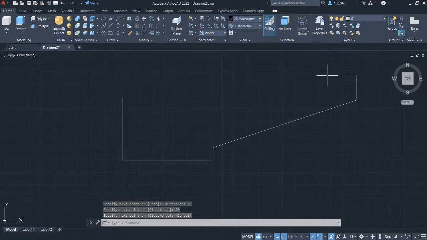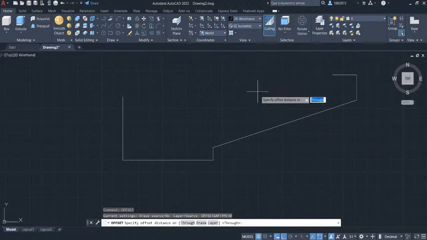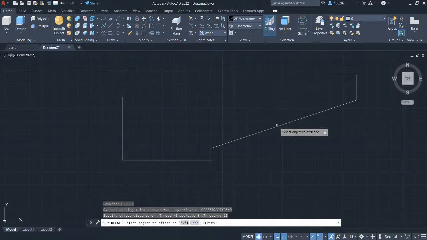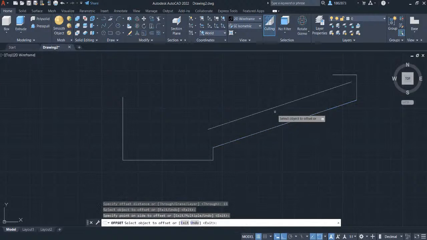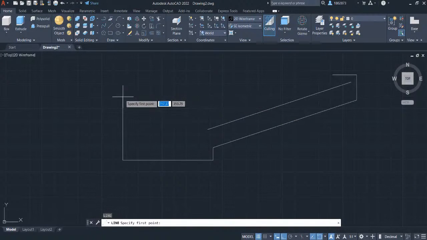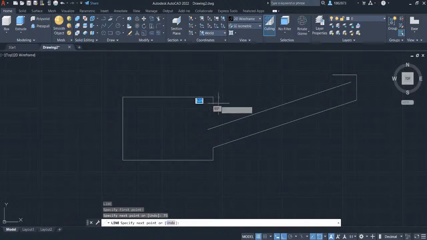Press escape. Press off and select offset. Specify the offset distance as 15 and press enter. Select this line and left click here. Press escape. Press L for line. Left click here and key in 75. Press enter. Hover your crosshair here and left click. Press escape. Press spacebar and left click to this endpoint, and left click here. Press escape.